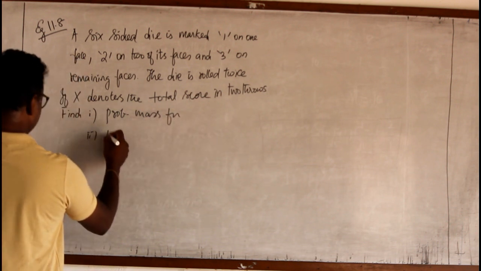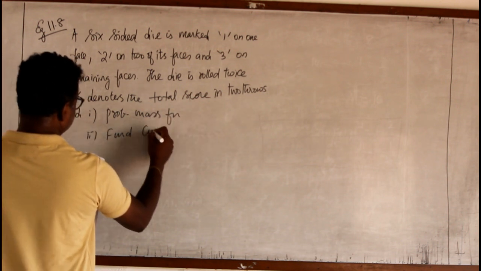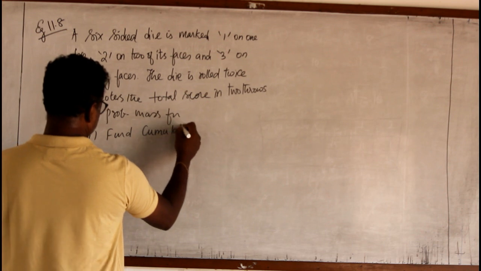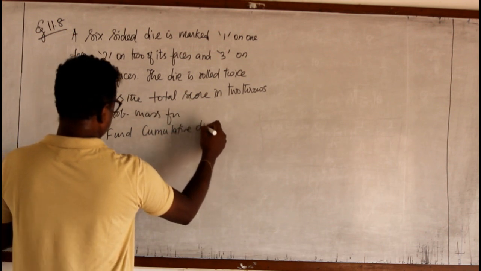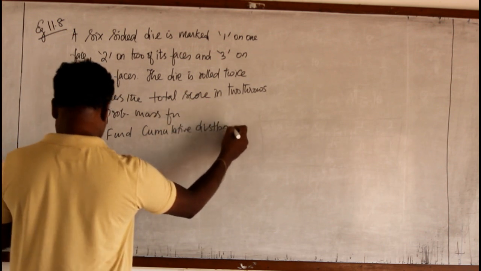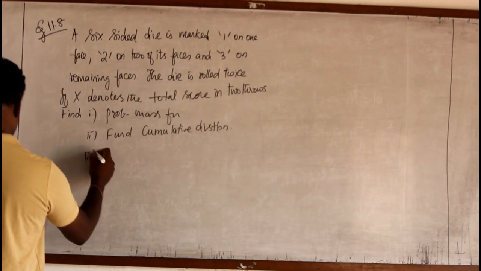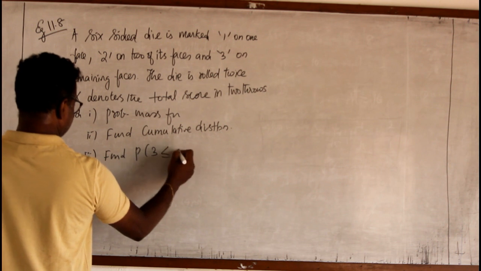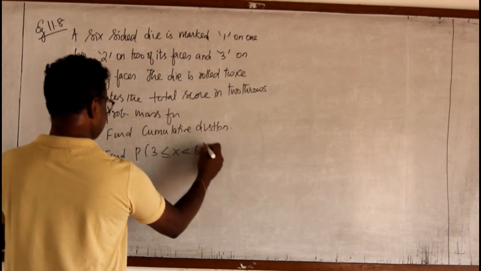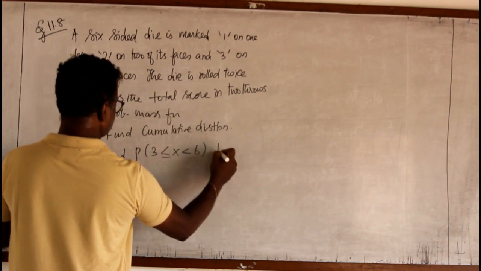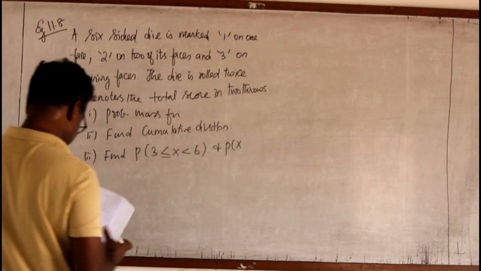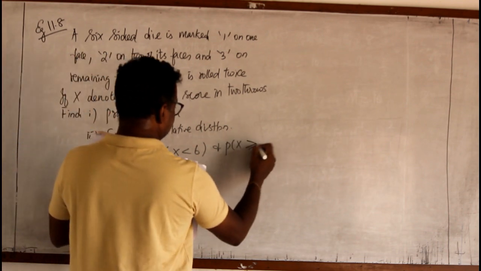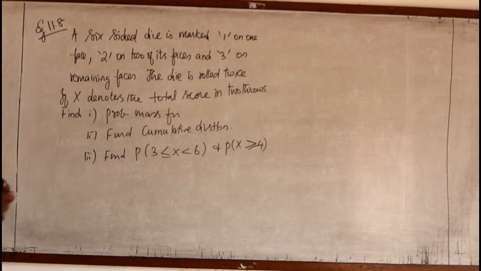Second question, find the cumulative distribution function. Then third one, find P of 3 less than or equal to X less than 6 and P of X greater than or equal to 4. So these are the questions I have to find out.